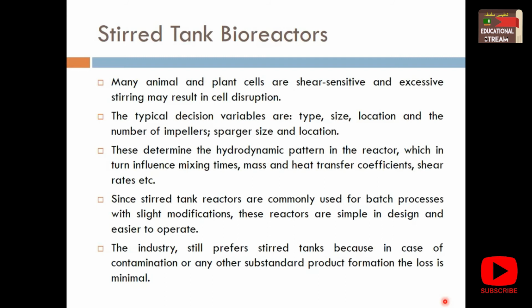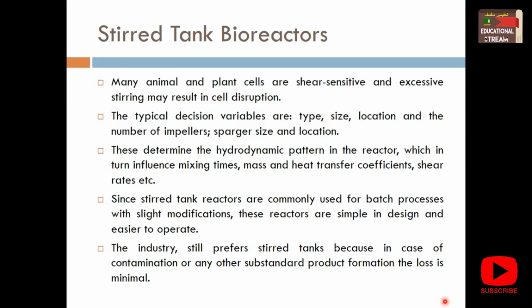The typical decision variables are type, size, location, and number of impellers, baffles, spacing, and location. All of these variables are also very decisive for the stirred tank bioreactor. These determine the hydrodynamic pattern in the reactor, which in turn influences mixing time, mass and heat transfer coefficients, and shear rate.